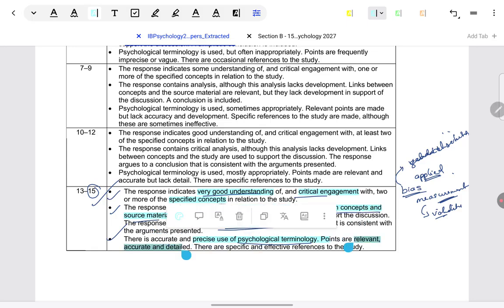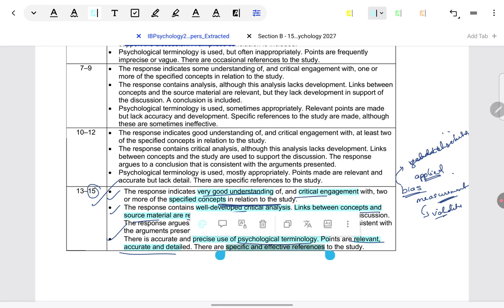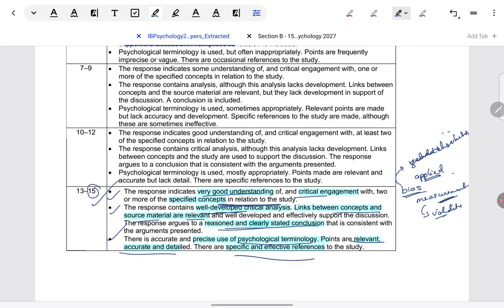Were the points relevant, accurate, and detailed? I think I don't need to re-emphasize that. I have told you many times how every point was relevant to the scenario and every point was well developed. There were specific and effective references to the study. Not only was the study referred to in a very relevant way, like if we are talking about bias, what is relevant to the bias from the whole situation given? The fact that only heterosexual men and their preferences are included.